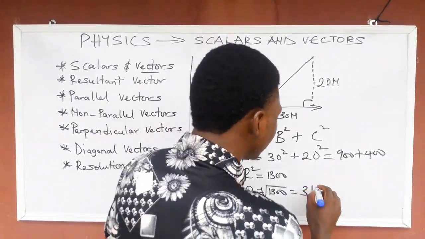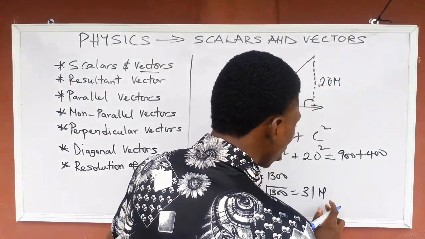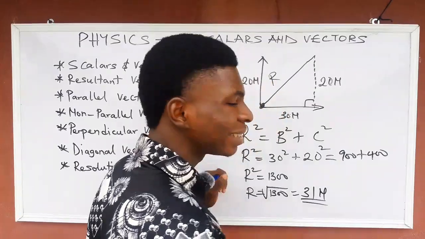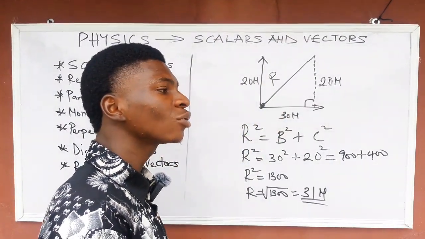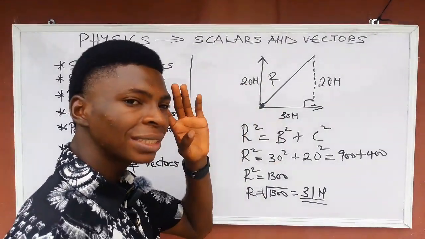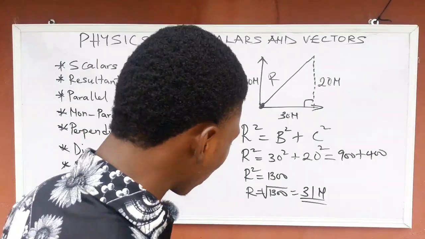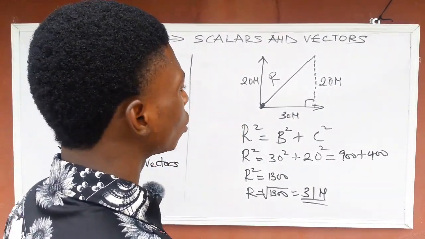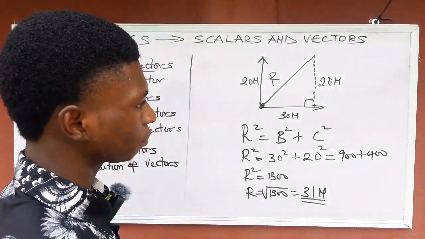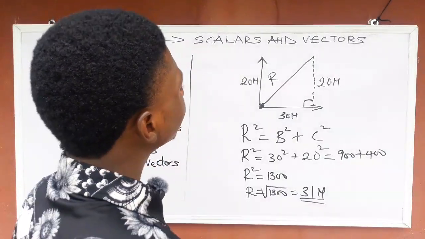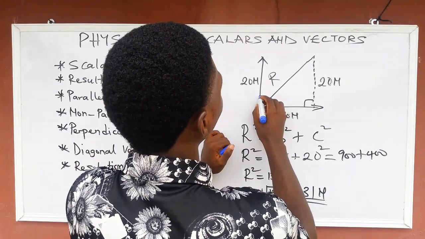So this resultant will now be what? It will now be 31 Newton. That is for magnitude. It's not done. We are still going to calculate the direction. Remember that a vector has both magnitude and direction. So we must calculate the direction. Are you getting my point now? So the direction will be this angle.